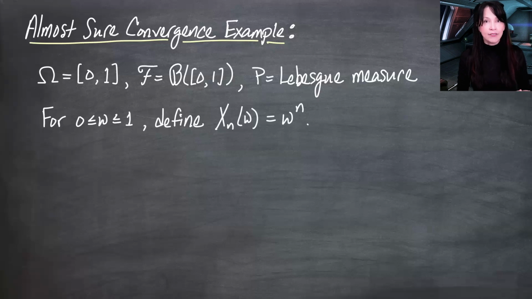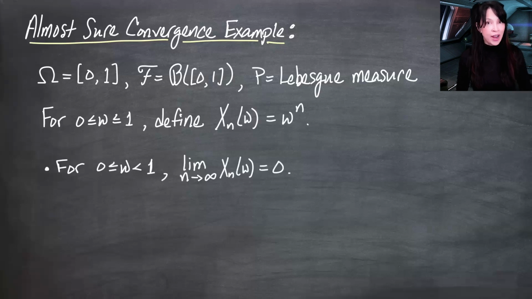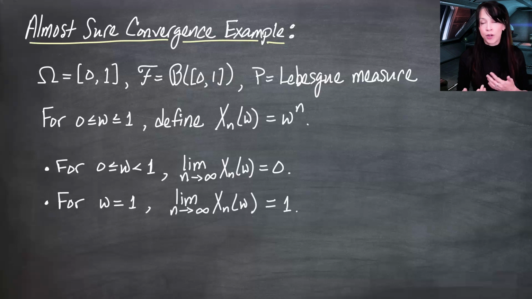Note that if omega is greater than or equal to 0 and strictly less than 1, then omega to the n, as n goes to infinity, is going to 0. On the other hand, when little omega is actually equal to 1, then xn of 1 is 1, no matter what n is. So we have a sequence of 1s, and the limit as n goes to infinity of that sequence of 1s is just 1.